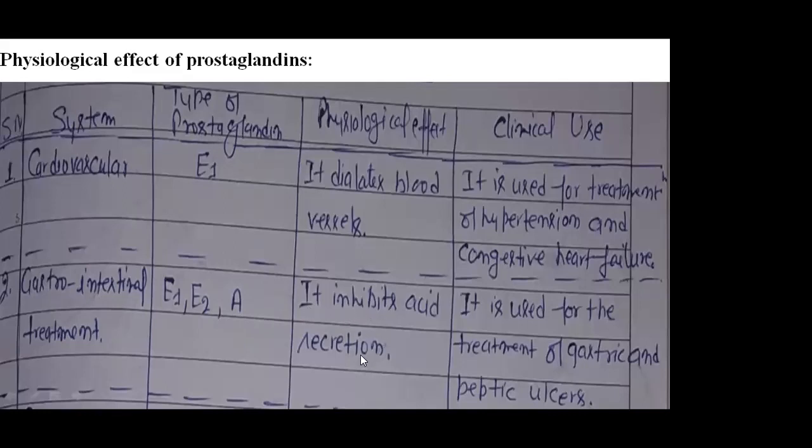It means it reduces the rate of acid secretion inside our body, and then resolves the gastric problem and peptic ulcer also. So gastric-related problems in our intestine we can resolve with the help of these prostaglandins. They are medicinally useful for gastric problems.